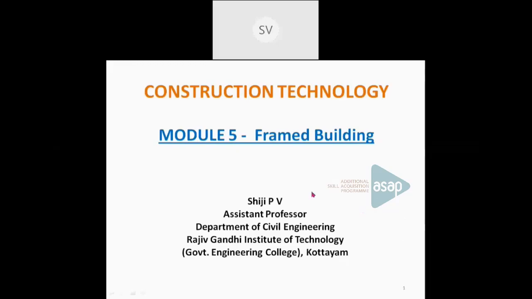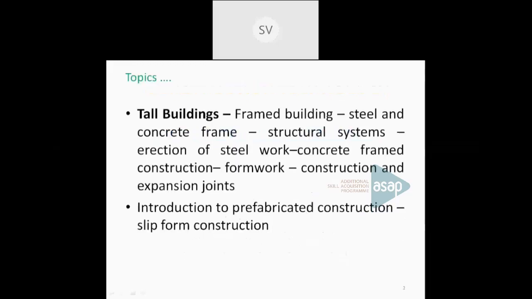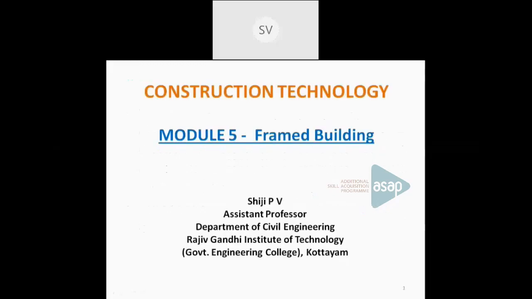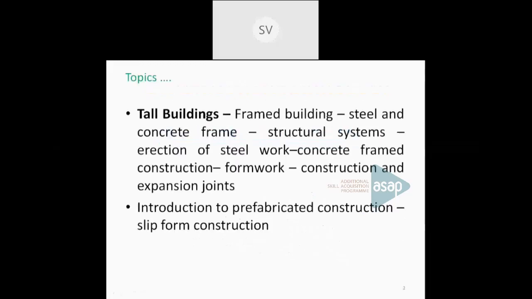Today we are going to deal with the framed building. That is the first half of the fifth module in construction technology. And these are the topics I am going to cover. In tall buildings, we will see what a framed building is, or what the difference is between a steel and a concrete framed building. What are the different structural systems available in tall buildings or framed buildings? And what is formwork and what are the different joints in concrete structures? If time permits, we will see what prefabricated construction is, as well as slip form construction.